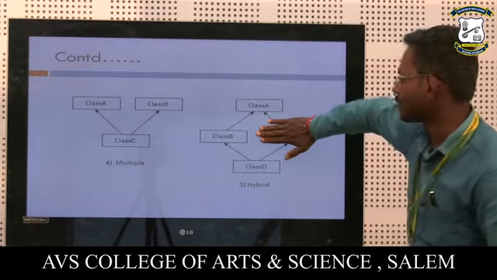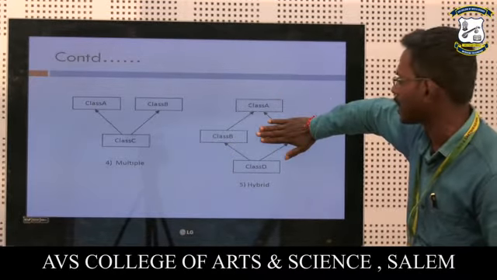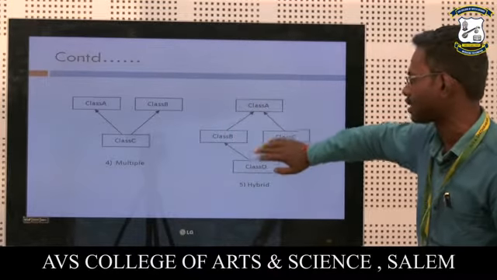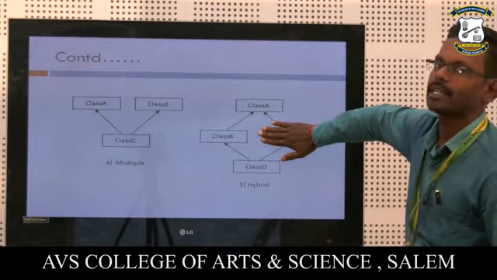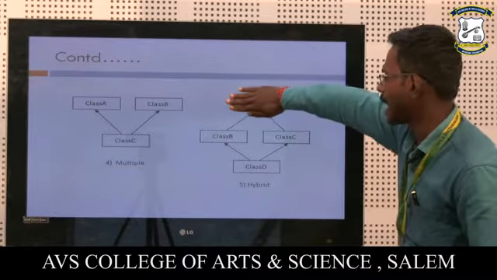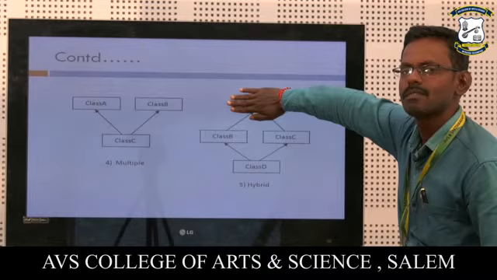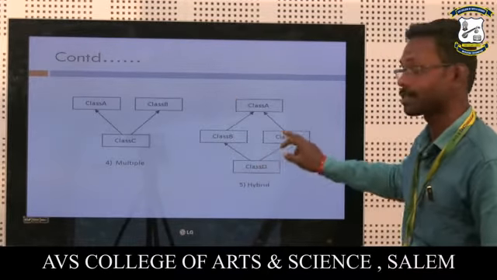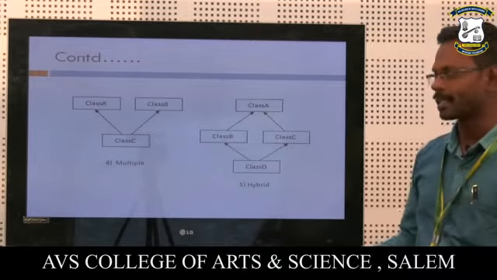If you hide this part of the diagram, this is called multi-level inheritance, because class A is inherited by class B, which is inherited by class C. So you can call it multi-level inheritance. If you hide this class A, you can see this as multiple inheritance, because class D inherits class B and class C also. Together, this is called hybrid inheritance.